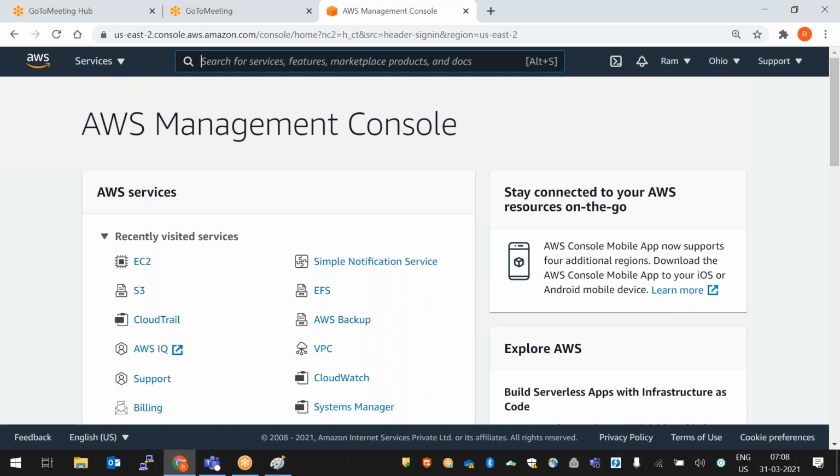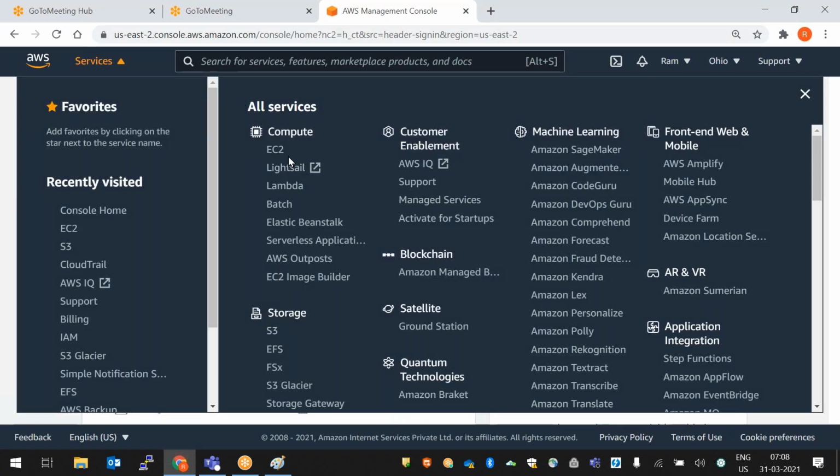We don't call it a server, we call it an instance. For example, if you want to create any instance or any storage, first we need to go to Services. Click on Services. Here we have Compute. In this Compute we have EC2. Click on EC2.